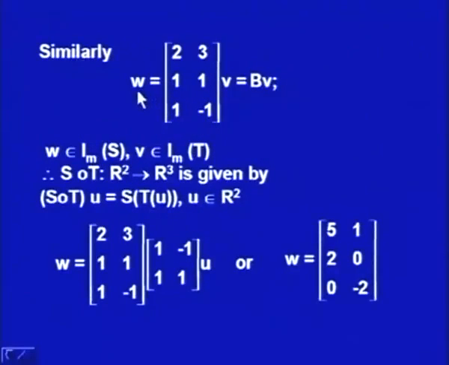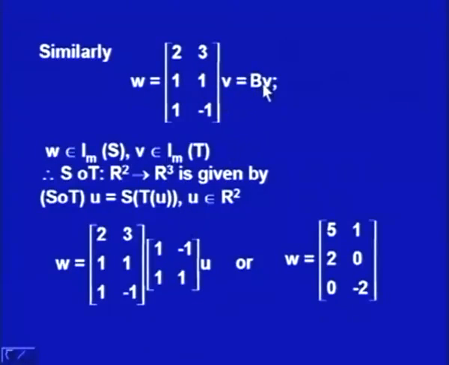Similarly, for the second we say W is equal to B V, where B is the matrix with rows (2, 3), (1, 1), (1, minus 1), the matrix associated with the transformation S. Now, let W belong to the image set of S and V belong to the image set of T. Then S composite T is a transformation from R2 to R3 given as S composite T of u is S of T of u, u belonging to R2, and since V is equal to A u, W is equal to B V.